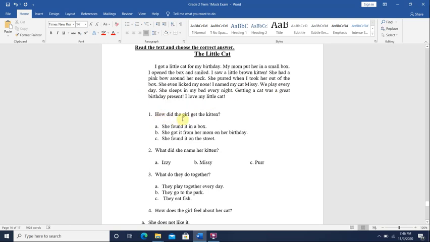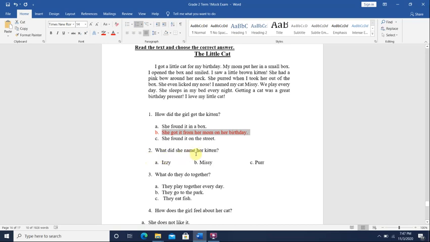How did the girl get the kitten? We go back. How did the girl get the kitten? I got a little cat for my birthday. That's the first thing. She found it in a box. She got it from her mom on her birthday. She found it on the street. We go back to the story before we choose an answer, right?